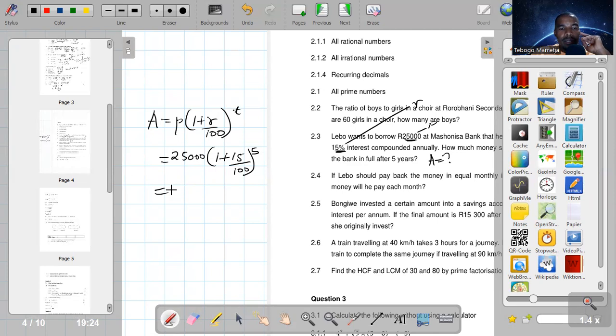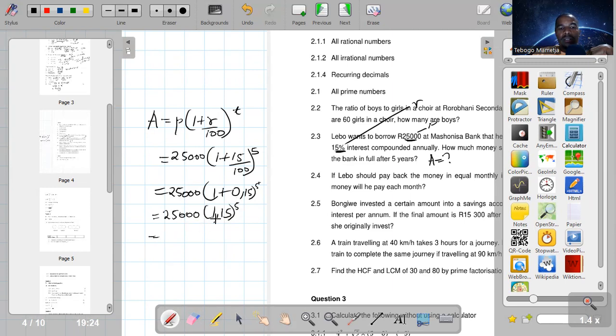So now we can just do the math and calculate quickly. Open bracket, 1 plus 15 over 100, which is the same as 0.15, raised to the power 5. Then this is 25,000 open bracket, so this is 1.15. I added this inside the bracket.